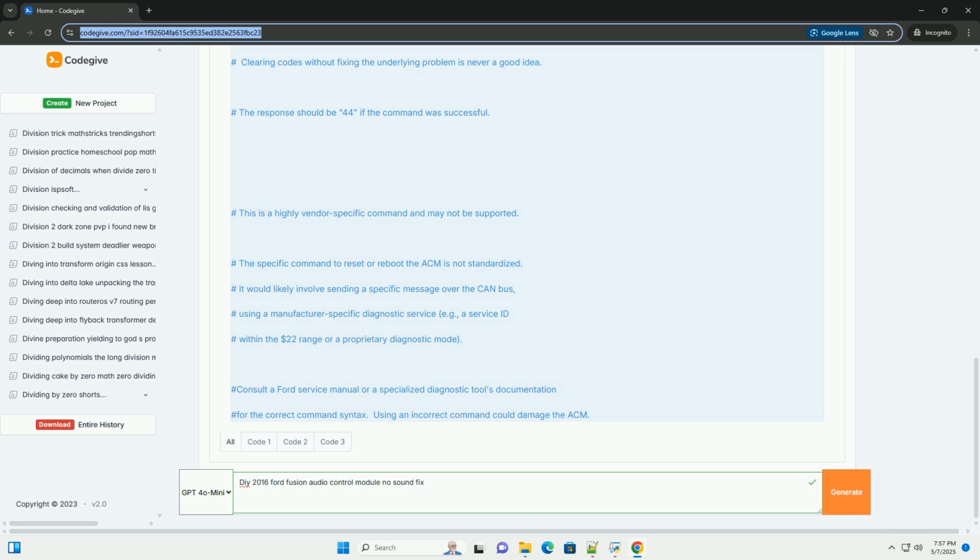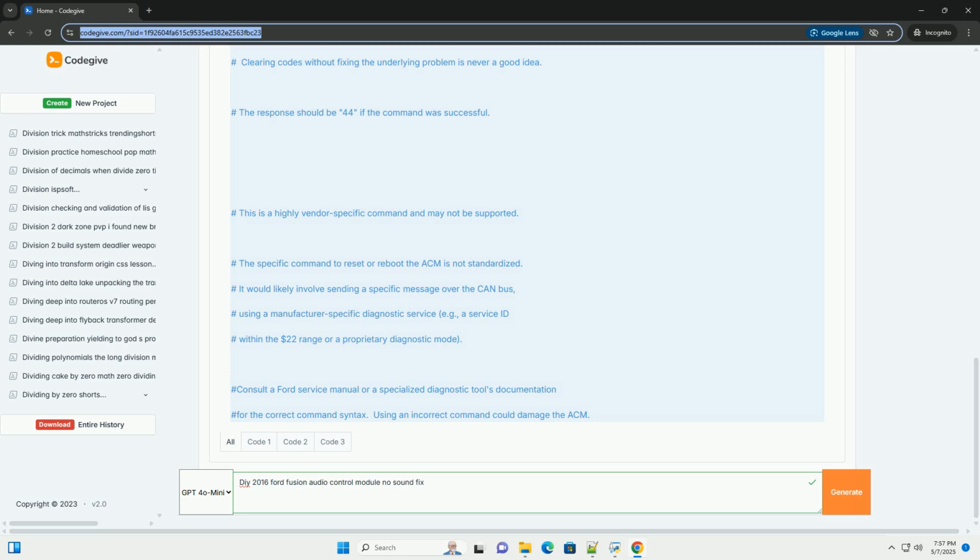Intermittent sound: audio works sometimes but cuts out randomly. This could be a loose connection, a failing component, or a software glitch. Distorted sound: audio is present but distorted, crackling, or weak. This could be a speaker issue, a problem with the amplifier in the ACM, if equipped, or a faulty signal connection.